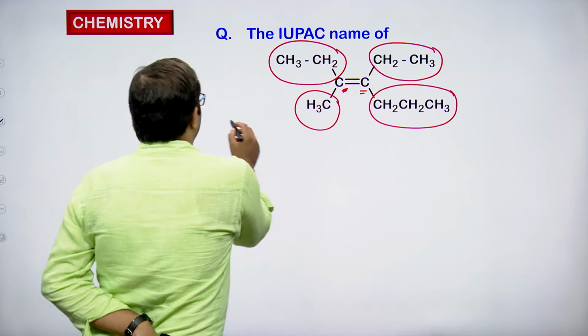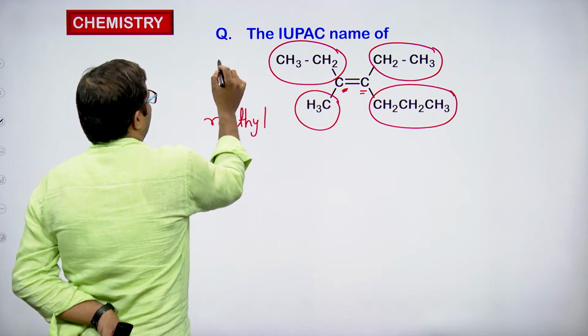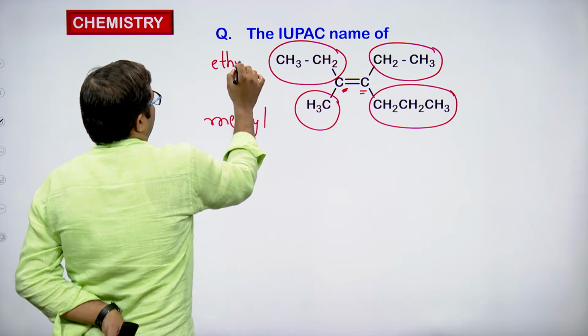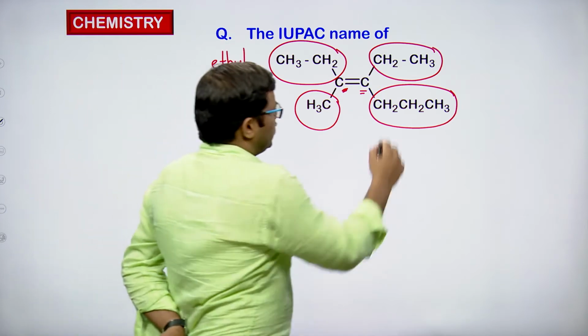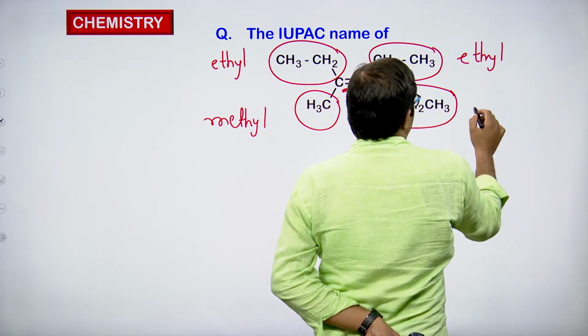So on this side we have methyl and ethyl, and on this side we have ethyl and propyl.